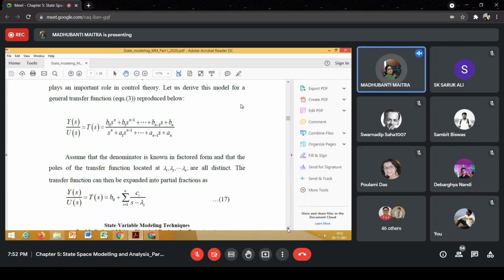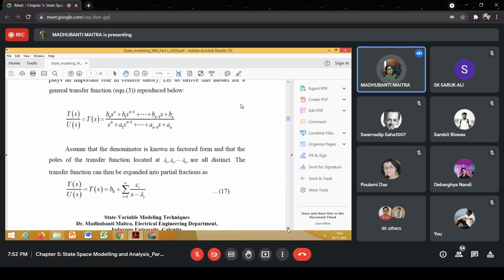So if we divide the numerator polynomial by the denominator polynomial, as we see that the order of both polynomials is the same, then Y(s) by U(s), or T(s), can be written such that the first term obviously will be this one, b0, isn't it? If we divide N(s) by D(s), do you agree?